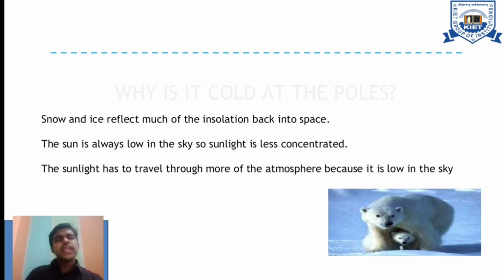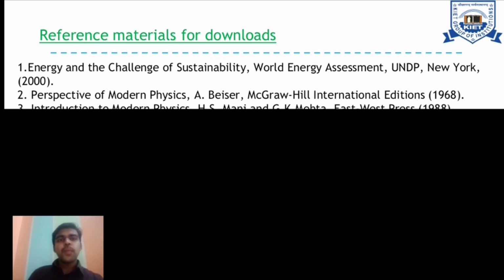Here comes the question: why is it cold at the poles? Snow and ice reflect much of the insolation back into space. The sun is always low in the sky, so sunlight is less concentrated. The sunlight has to travel through more of the atmosphere because it is low in the sky. So that is the reason why it is cold at the poles.